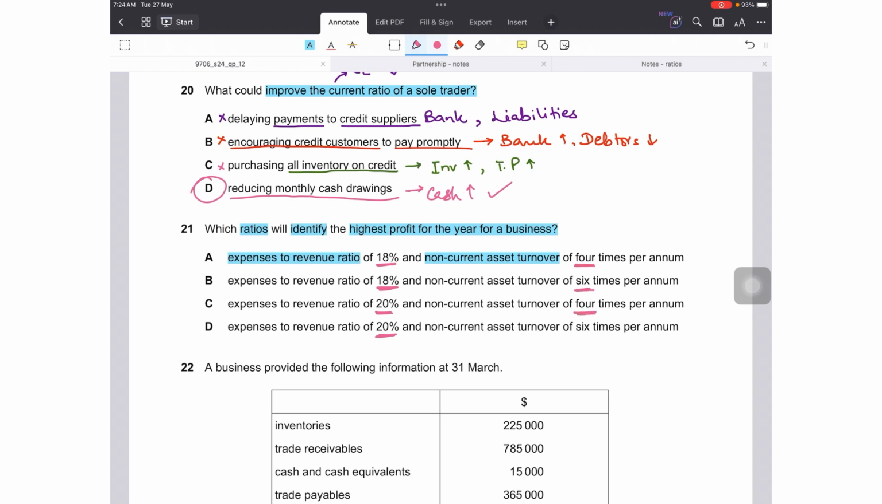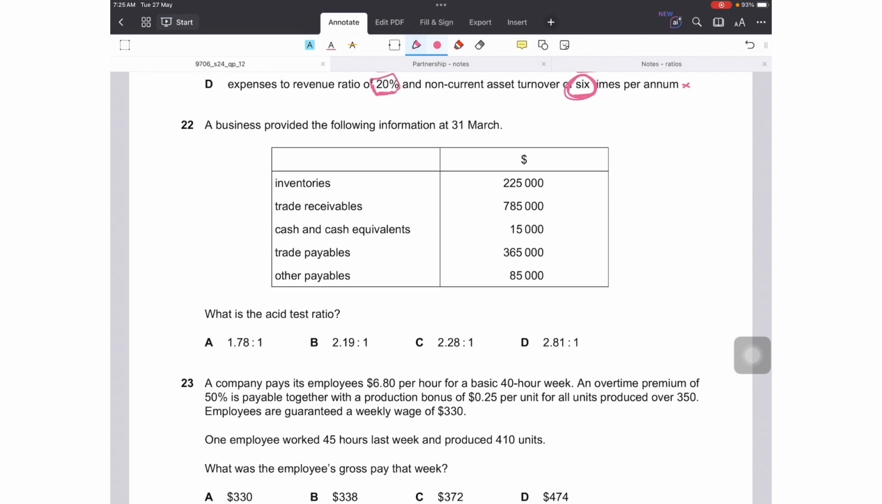In A it is 4 times, B is 6 times, C 4 and D 6 again. So it should be more. So it could be 6 times and 6 times. But since we have already cancelled that, D can't be the right answer as it has more expenses to revenue ratio. So it is option B. The expenses to revenue ratio should be low and non-current asset turnover should be high.